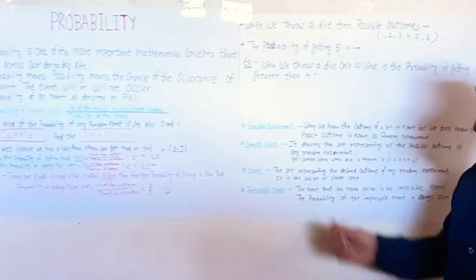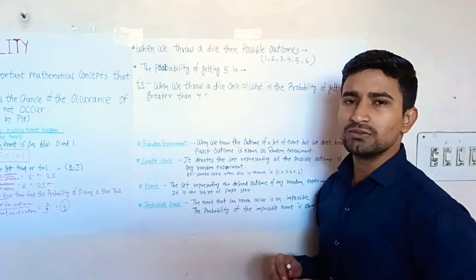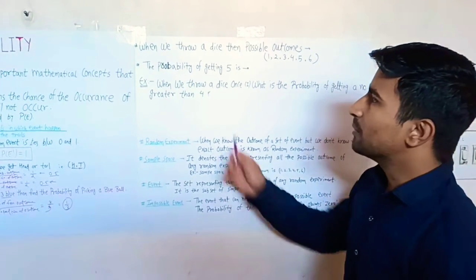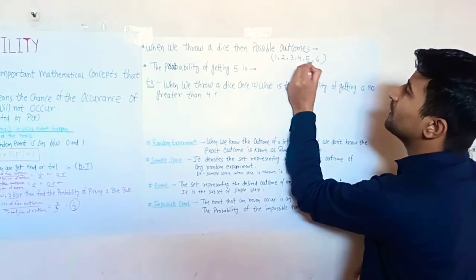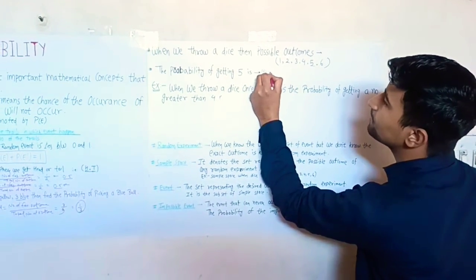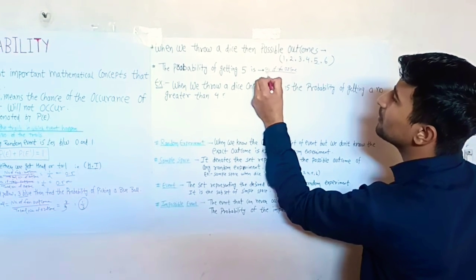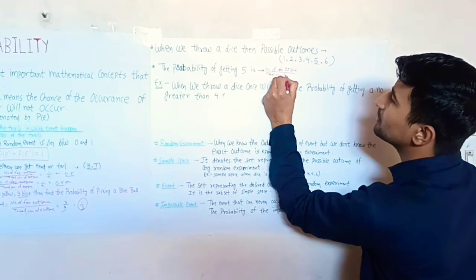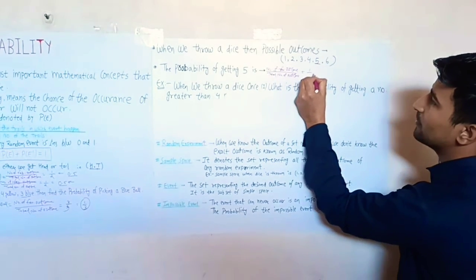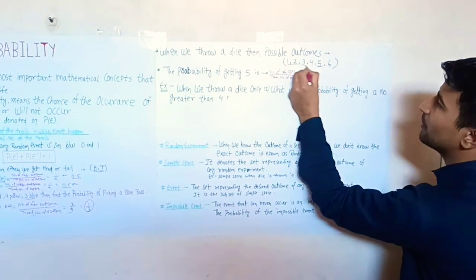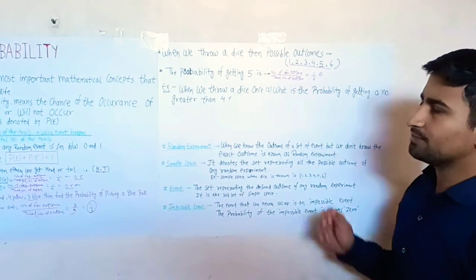Now when we throw a dice, the possible outcomes are 1 to 6: 1, 2, 3, 4, 5 and 6. The probability of getting 5 is the number of favorable outcomes upon the total number of outcomes. The number of favorable outcomes is 1, as 5 appears once, and the total number of outcomes is 6. Then the probability of getting 5 is 1 upon 6.